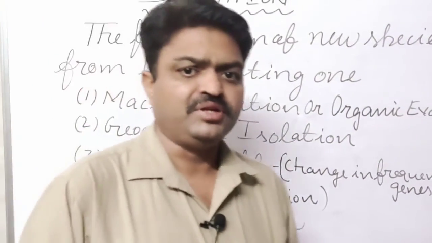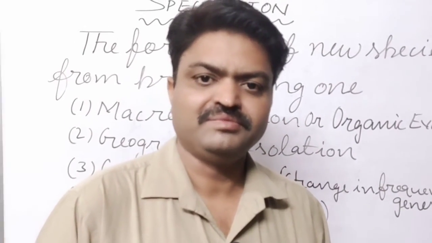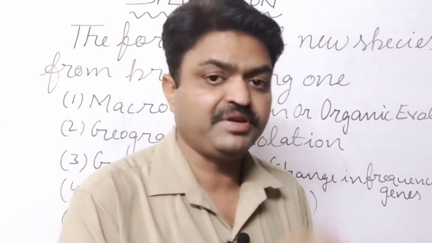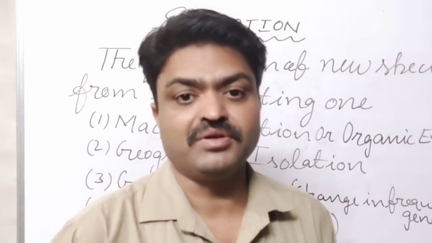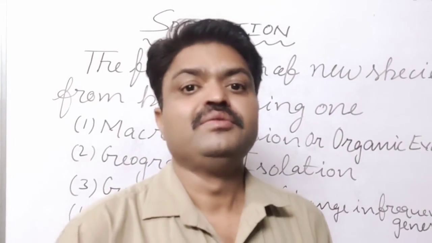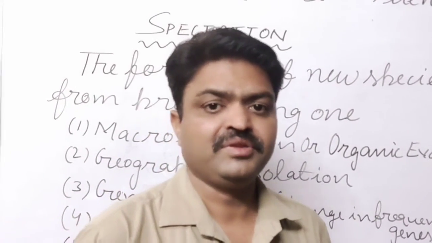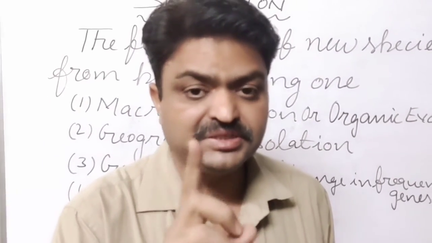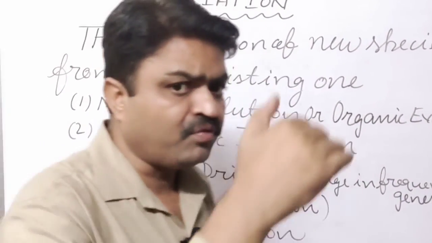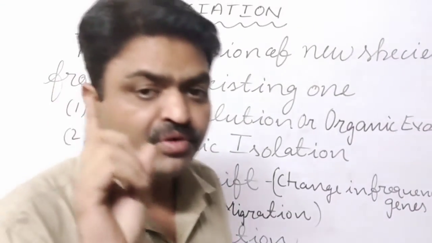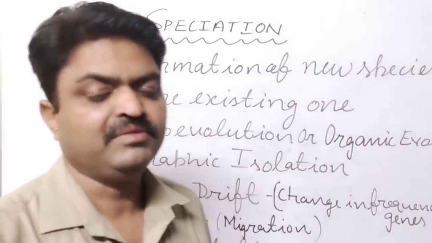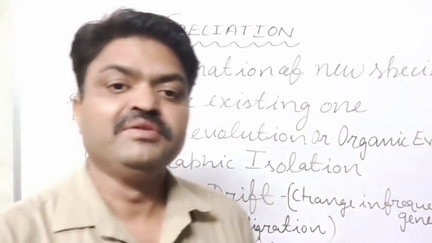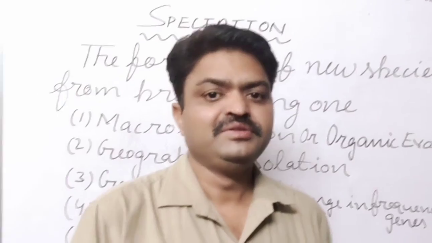And what is a species? You tell me. In the hierarchy of classification, the smallest unit or smallest group of living organisms that have many similar characteristics is known as a species. The formation of a new species from a pre-existing one is known as speciation, and the idea of speciation was given by the great scientist Charles Darwin.